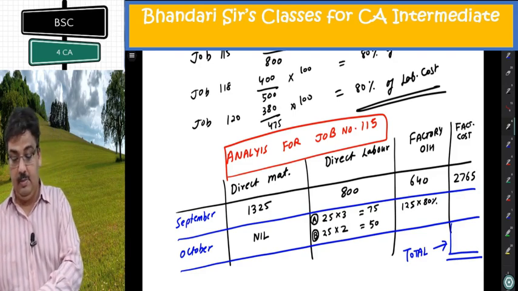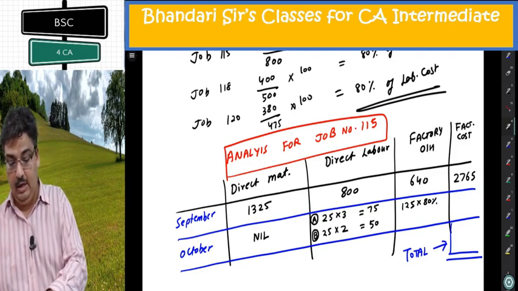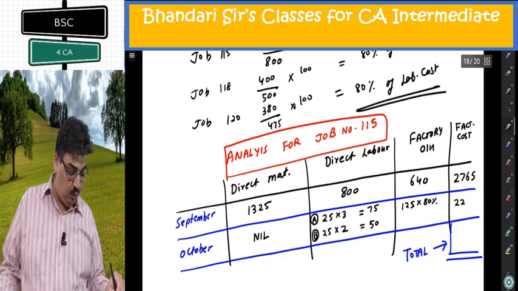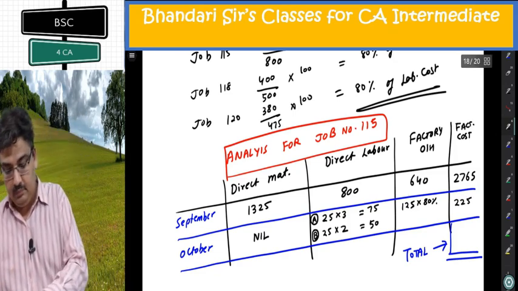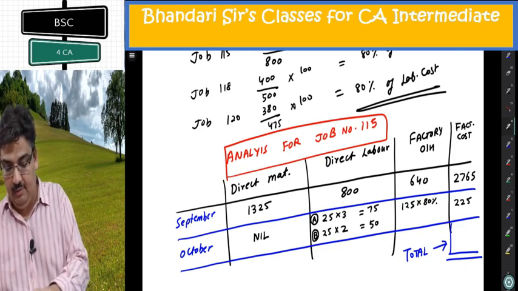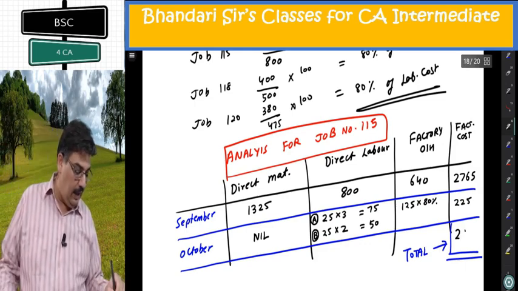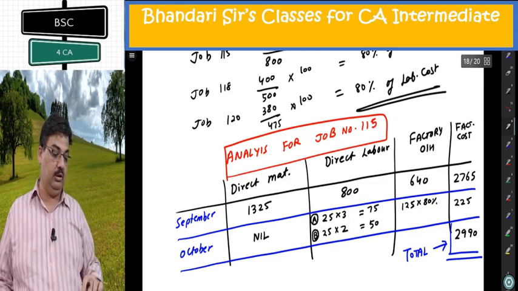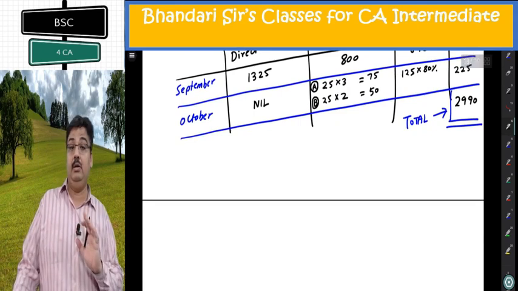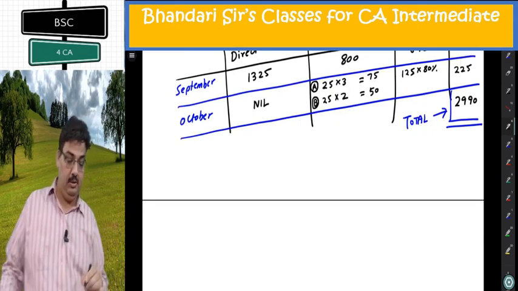So very important is the absorption rate. 125 into 80%, 100. 100 plus 125, 225. What I am getting is 2765 added there. 2990 is the total factory cost. It's not complete because I have to reach the selling price.